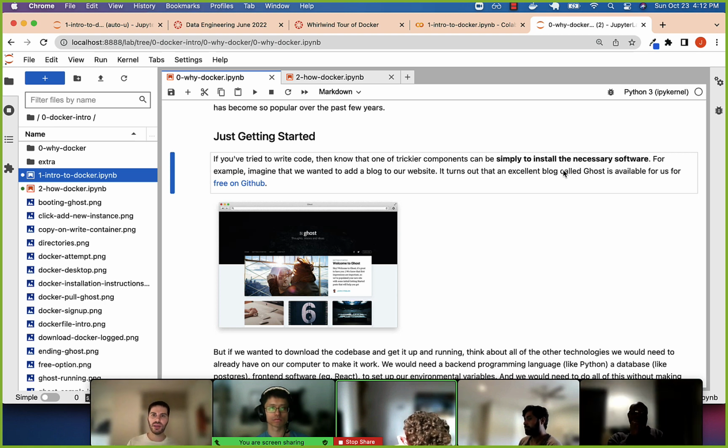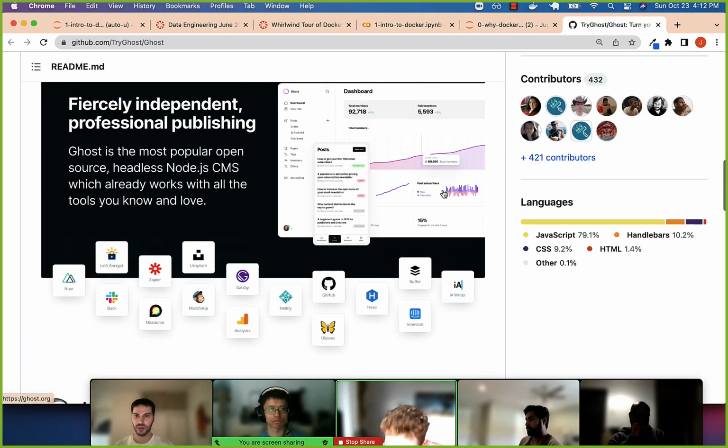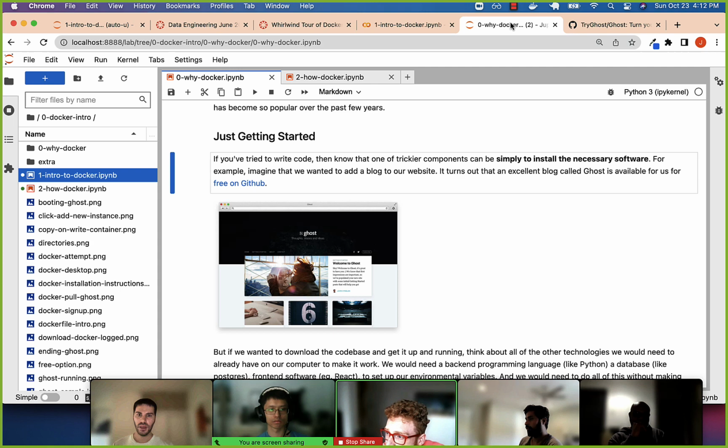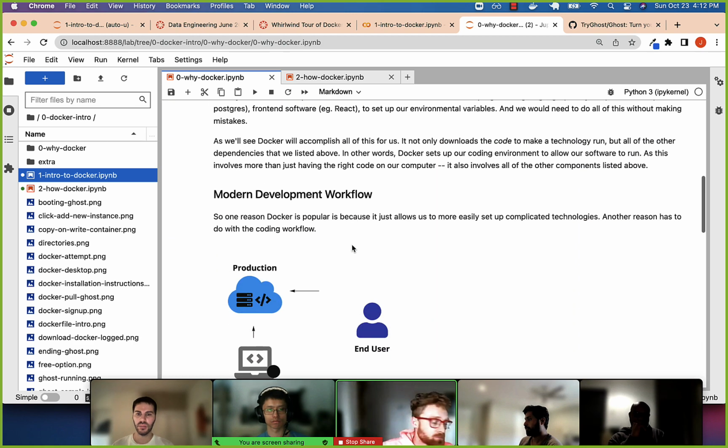Well, a lot of you might have, at this point, for your internships or just for fun, tried to use software from GitHub, right? Just clone down some stuff from GitHub. For instance, you can clone down this platform called Ghost, which is very, very popular. But if you think about how you're going to get Ghost up and running on your computer, it requires a number of things, right?